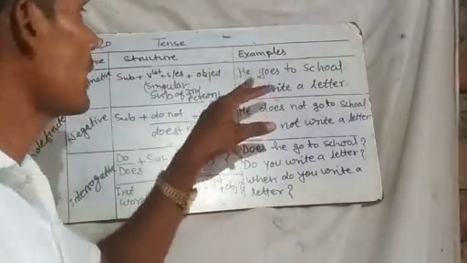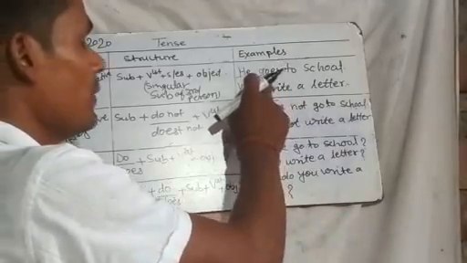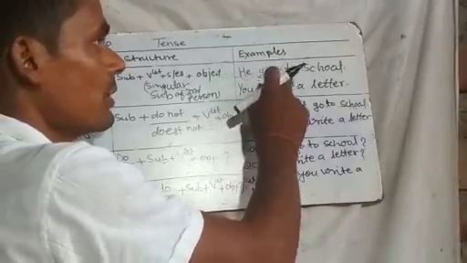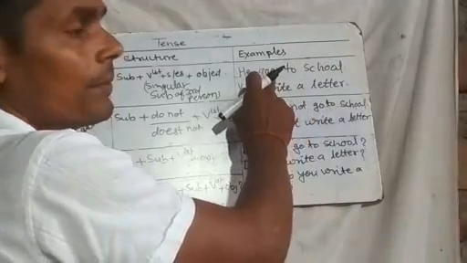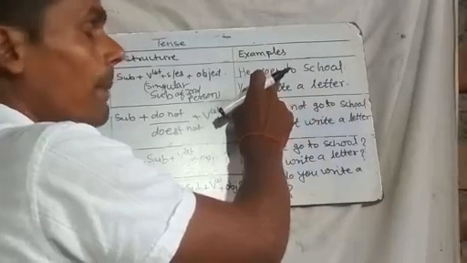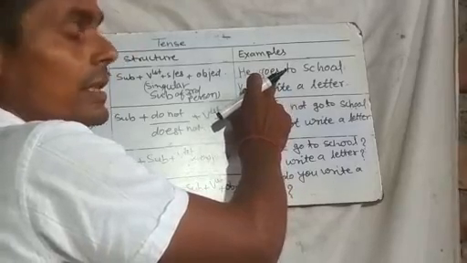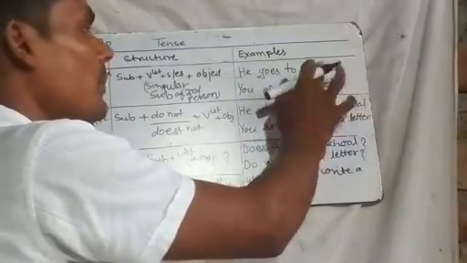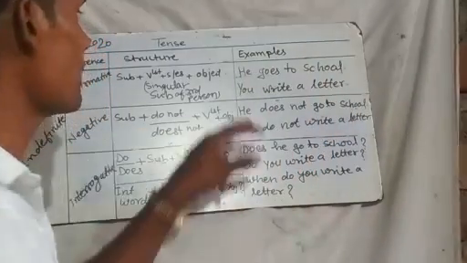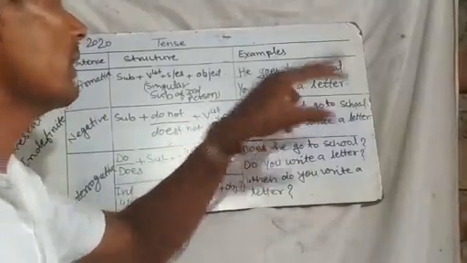Here are examples: He goes to school. Here goes is the first form of the verb, and with he, she or it we add s or es, and then the object is given. Second example: You write a letter.